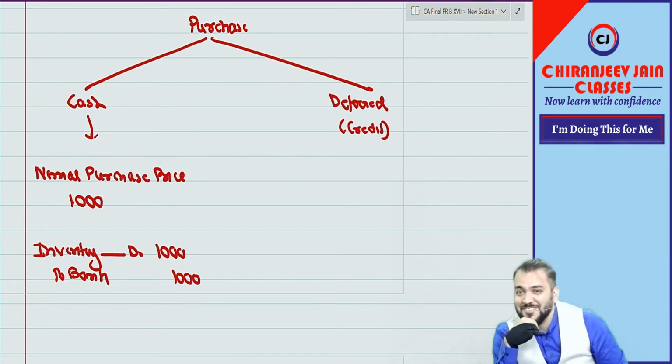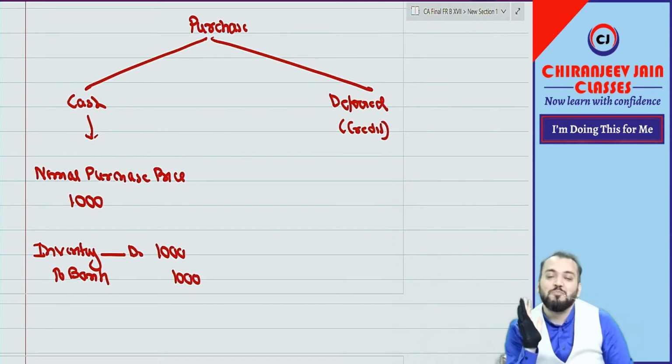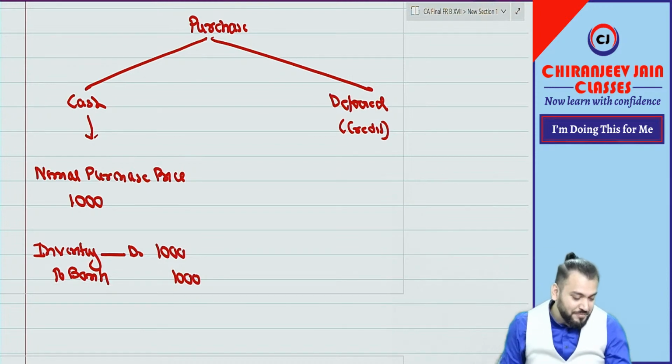Nominal account? Everyone is saying nominal account? Then don't change after that. Anyone saying purchase account is not a nominal account?